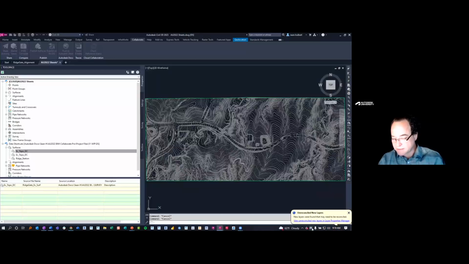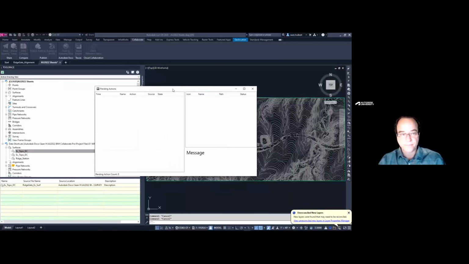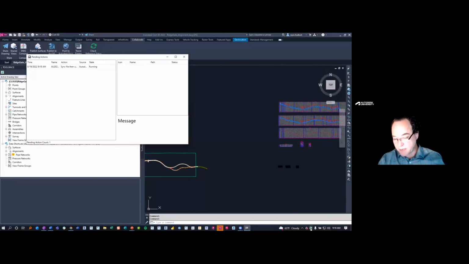And come down here to Desktop Connector and watch our pending actions. So again, Desktop Connector, if you'd like it to show up here, it's quick and easy. You can drag it from where it belonged on the clock. Oops. So it generally stays up here hidden. I can drag it right down. And that way I can keep an eye on it.